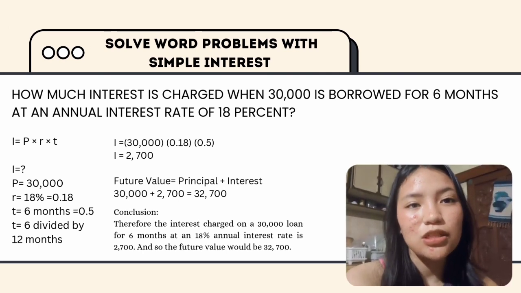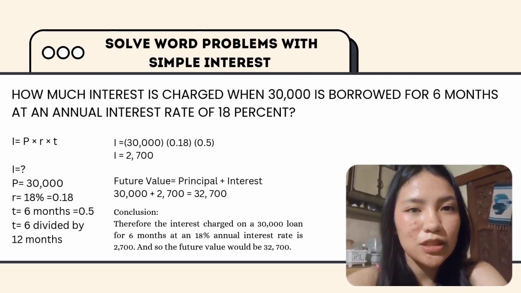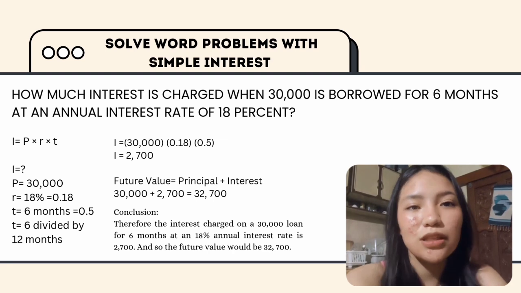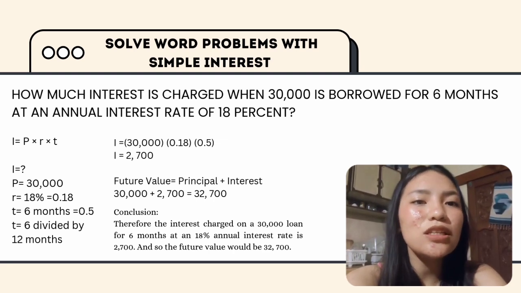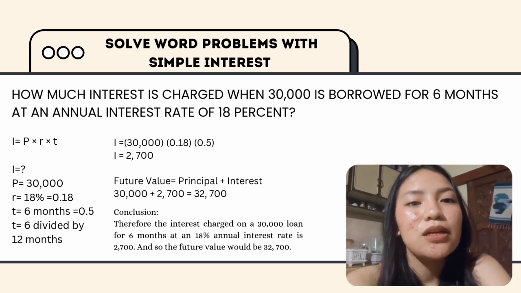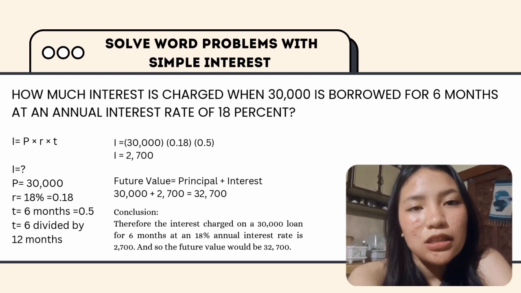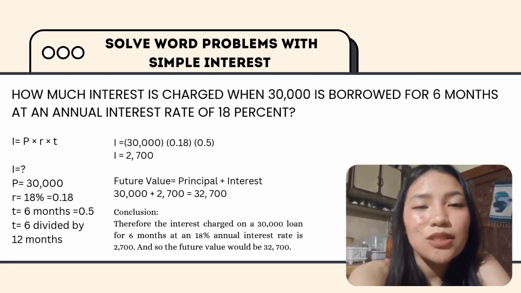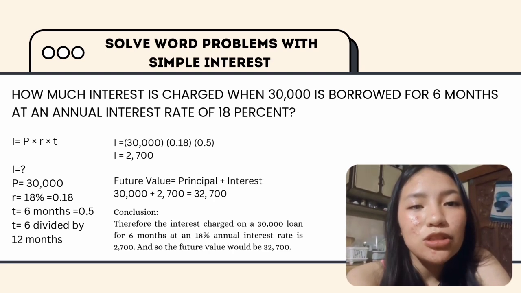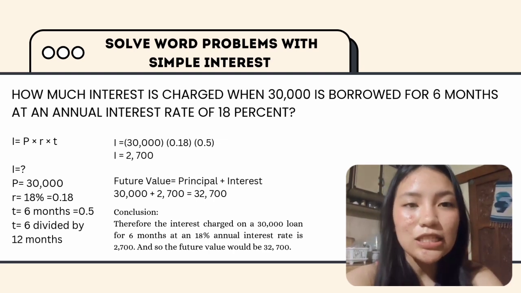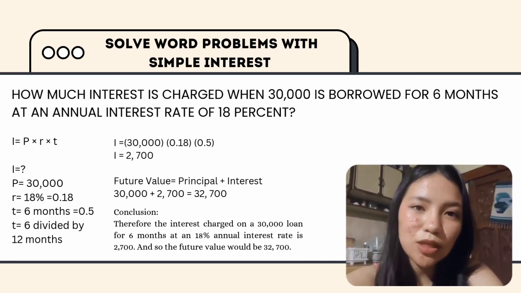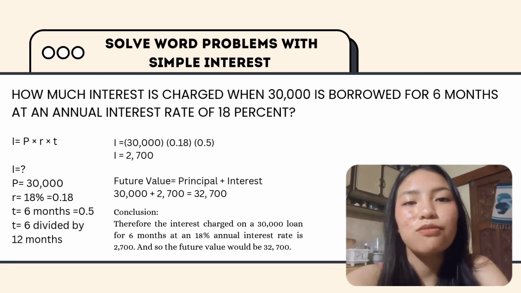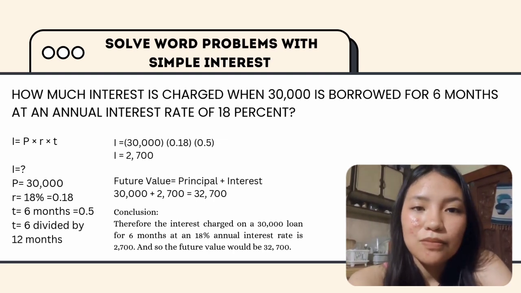Interest is charged when 30,000 is borrowed for 6 months at an annual interest rate of 18%. Since the interest is missing, we will just multiply principal, rate, and time. Our principal here is 30,000, while the rate is 18%, and our time is 6 months. We are going to change the rate into decimal form, so we have 0.18. And lastly, we're going to divide the 6 months by 12 months, so we have 0.5 for our time.